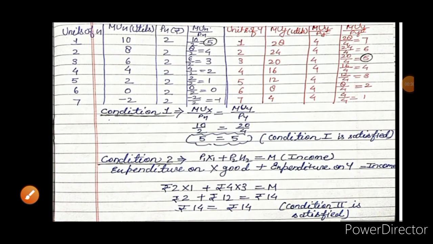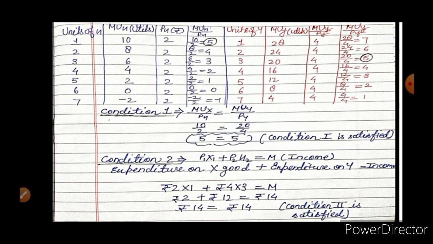You can see that when a consumer is consuming 1 unit of X good, he is getting a ratio of 5, and the ratio of 5 we get when he is consuming 3 units of Y good.